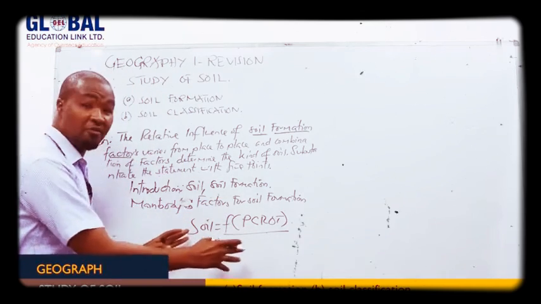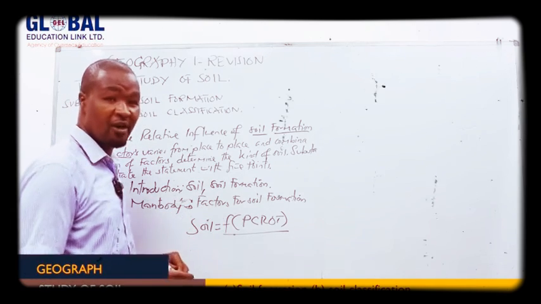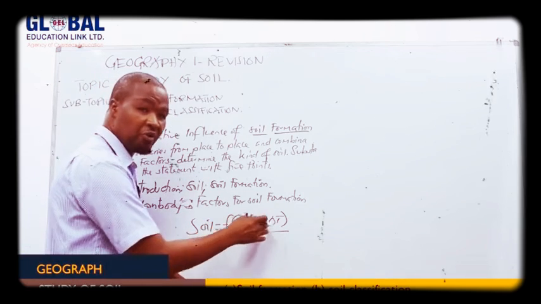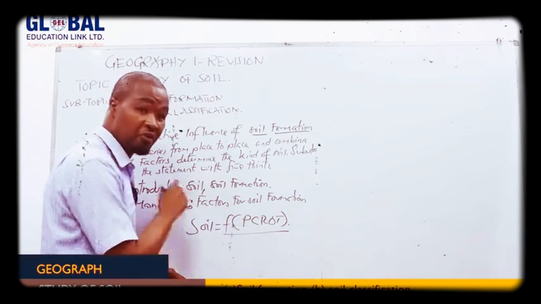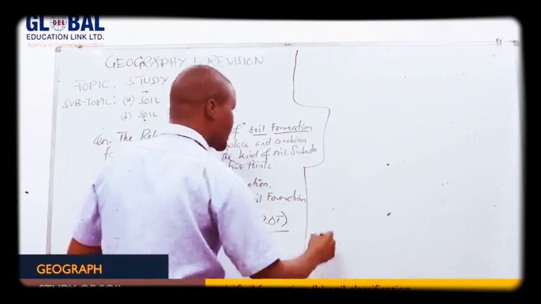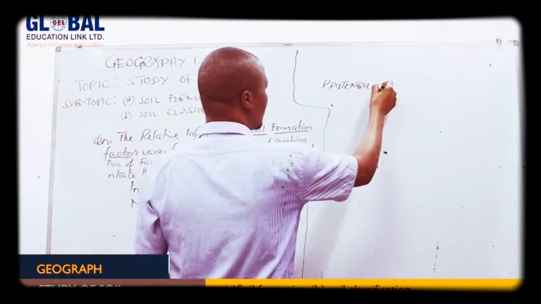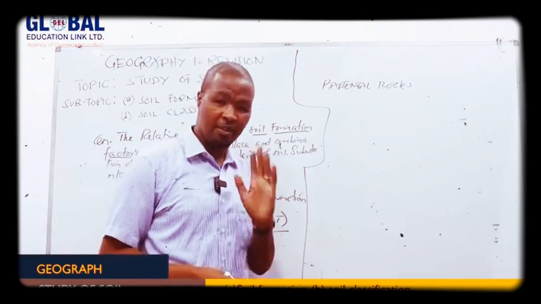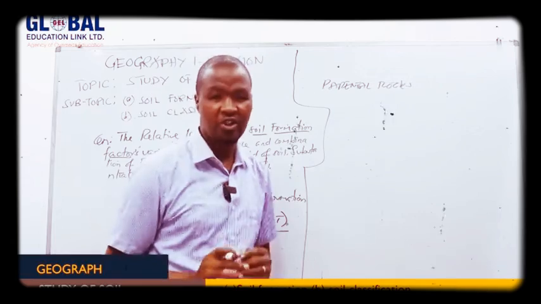So in explaining factors for soil formation as a Form 6 student, and remember right now we are making revision, it's very important to know the roles or the function of each factor. Let us start with the P, it means the parent rock. Parent rock refers to the rocks which give the origin of the soil. It owns the life cycle of the soil in general.